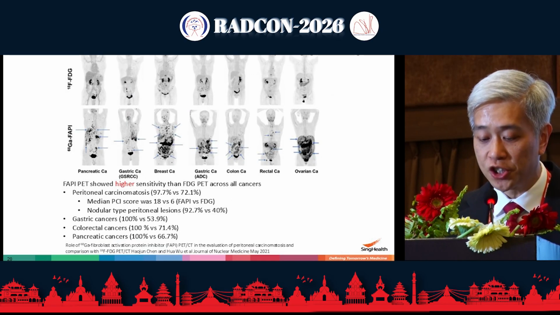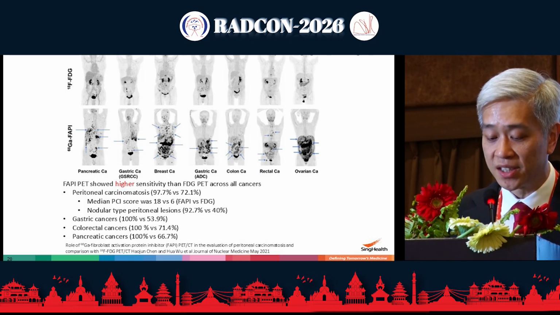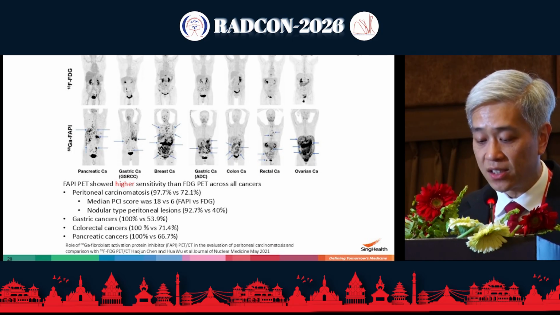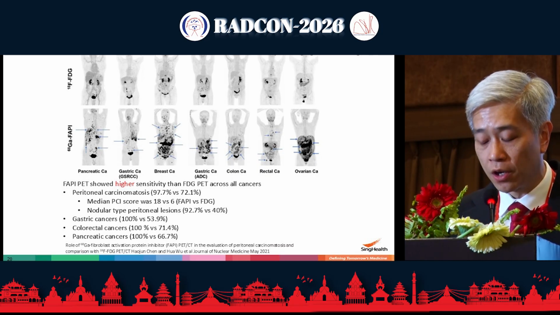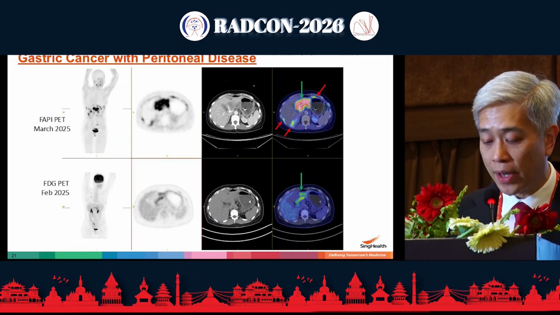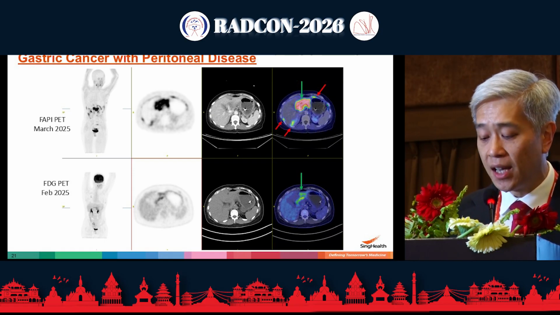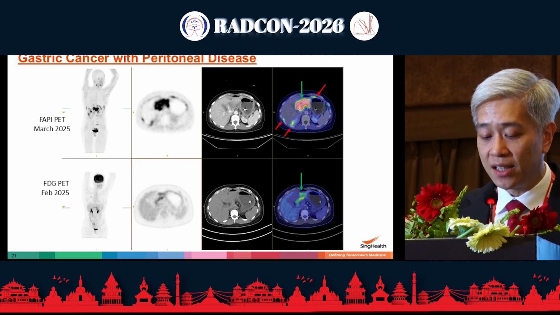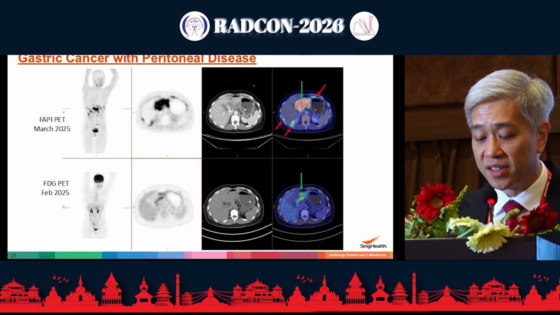This is another paper again showing higher sensitivity across multiple cancers. And here, the picture tells a thousand words. You can see that on the FDG images on top, the sites of disease are not very obvious or very difficult to see, whereas on FAPI, these lesions showed up really, really well across a whole range of different tumor types. This is a case from our own institution whereby our FDG PET done in February of last year only showed the primary gastric CA tumor, which showed quite mild uptake. Whereas on FAPI, the primary tumor shows very marked uptake, on the green arrow, and the peritoneal disease, which was not seen on FDG, is very well demonstrated.